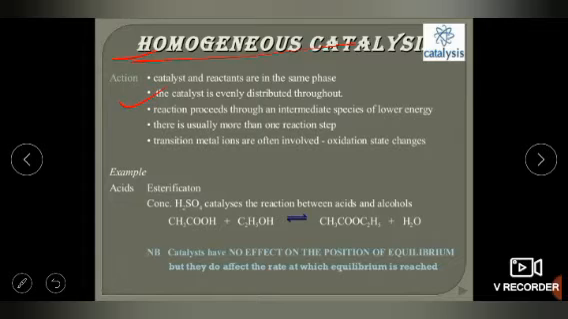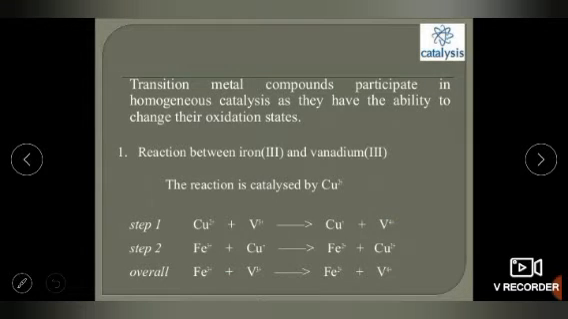In this, the catalyst is evenly distributed throughout and the reaction proceeds through an intermediate species of lower energy. There is usually more than one reaction step. Transition metal ions are often involved, with oxidation state change. For example, the esterification process is an example of homogeneous catalysis. Catalysts have no effect on the position of equilibrium here, but they do affect the rate at which equilibrium is reached. And transition metal compounds participate in homogeneous catalysis as they have the ability to change their oxidation state.